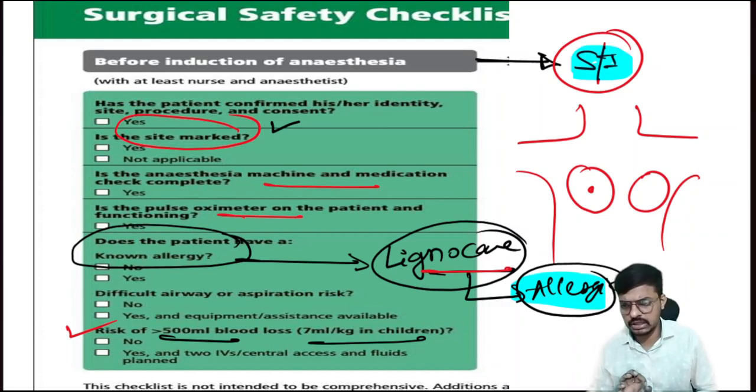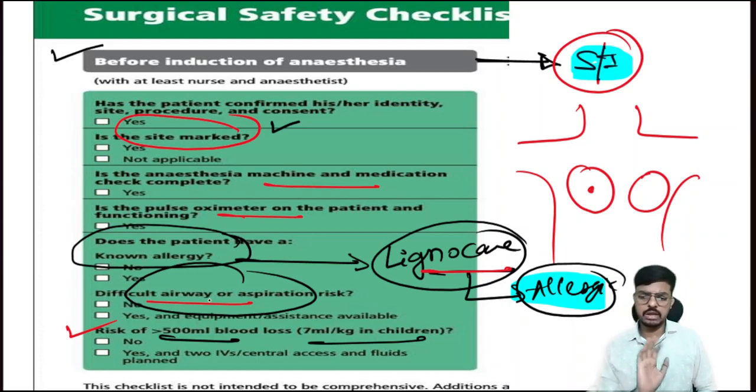Okay, it's very important, and all the important points we have discussed on the sign in, that is, before induction of the anesthesia. First, whether site marking is done or not, whether the pulse oximeter is working or not, whether the anesthesia machine is working or not, any allergies to the patient, and expected blood loss. Any risk of aspiration is there or not, that is also something we have to assess here. Very important.